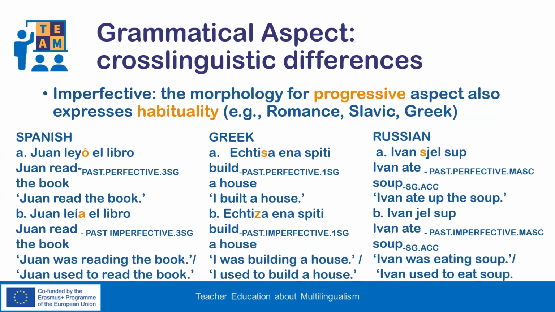For example, in Romance, Slavic, and Greek, the morphology for imperfective aspect expresses progressivity and also habituality. As we see in the paradigm, imperfective verb forms are used to denote both what the subject was doing and what he or she used to do.